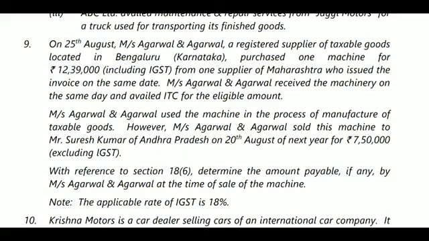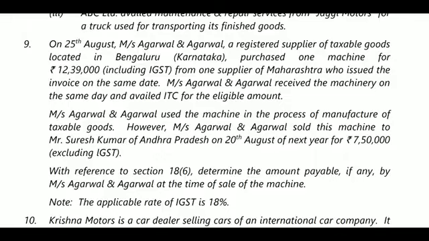They provide two options: the ITC reduced by 5% each quarter, or the tax on transaction value. What is the transaction value? 7,50,000 into 18%. Whichever is higher will be considered. So here there is a disposal of machinery on which ITC was taken. So with reference to section 18(6), determine the amount payable, if any, by Mrs. Agrawal at the time of sale of the machine.